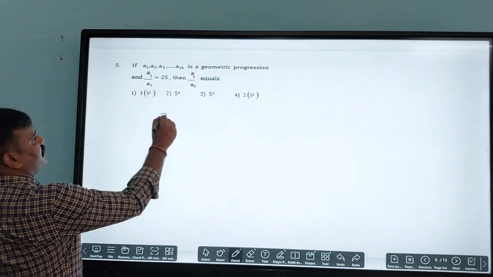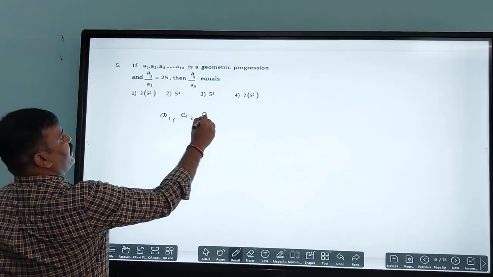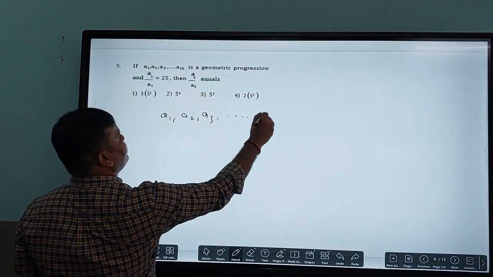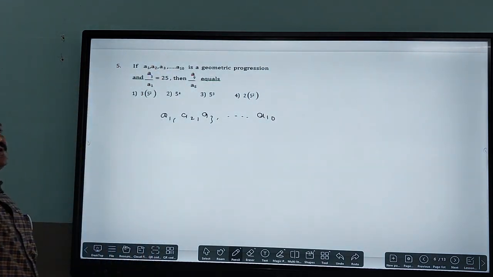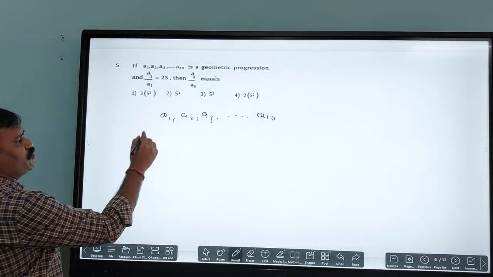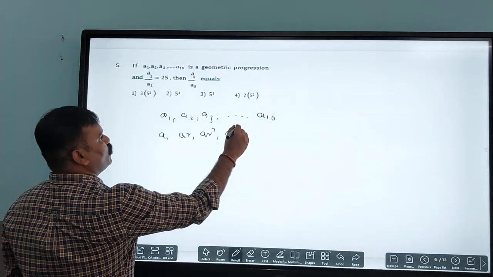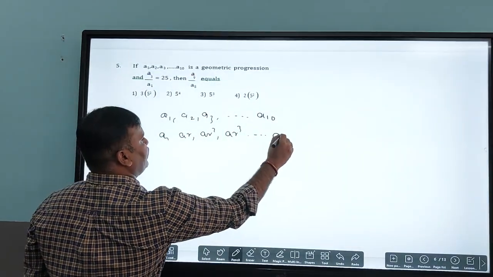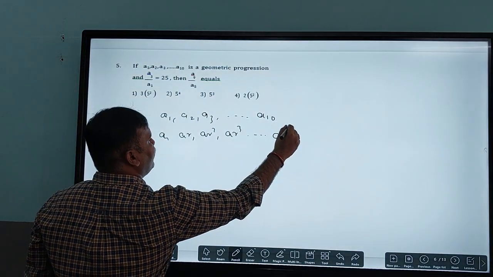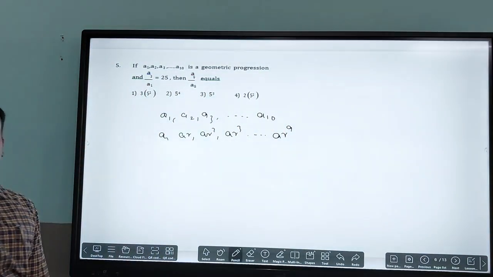You know that for A1, A2, A3 up to A10, the general term of the geometric progression is A, AR, AR square, AR cube and so on. I think we'll get AR to the power of 9, that is the 10th term.